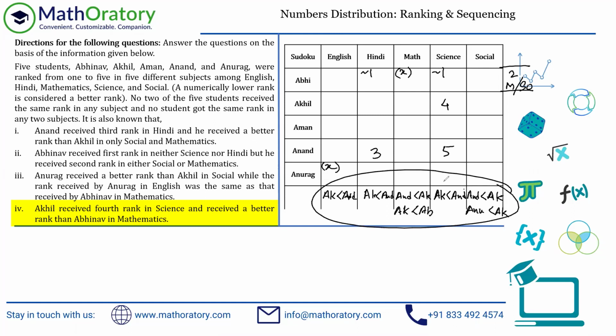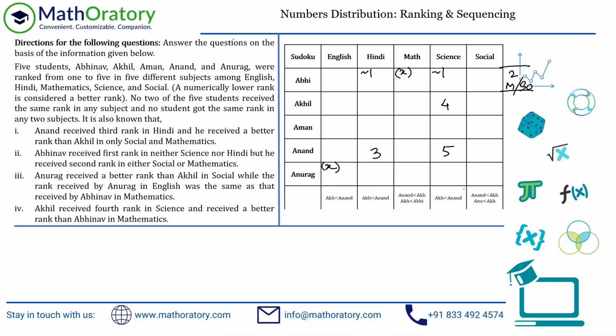Let me just make this thing a little proper. I'll leave this one as it is and the rest of it as it is. I'll just write this a bit properly and then I'll continue with the analysis. All right, so that's what I did. I hope this is visible now. By the way, I've already taken this thing into account, so I don't require this. So I'm just scratching this out.